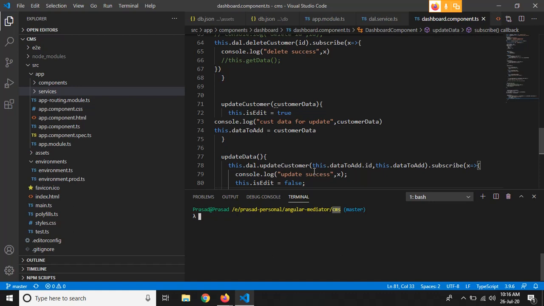So basically, observable and subscriber are used to handle the asynchronous requests that we make to the server side, right? As we have discussed, what is an asynchronous call? In an asynchronous call, we call the server for the data and start working on other things. Whenever the server sends the data, we work on that data, right?